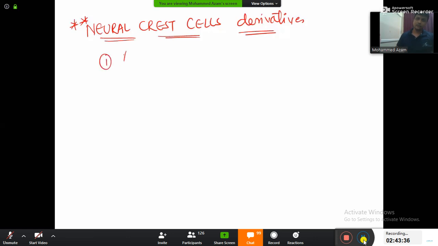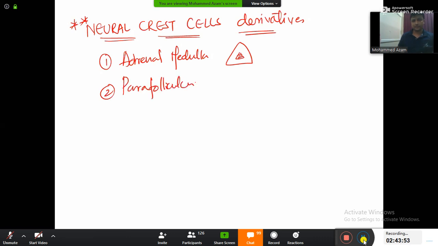Number one, neural crest cells form the adrenal medulla. The adrenal gland has an outer part, the cortex, and an inner part, the medulla. Number two, neural crest cells form the parafollicular cells, also known as C cells, and these are present in the thyroid gland.